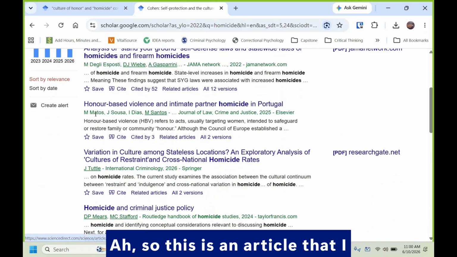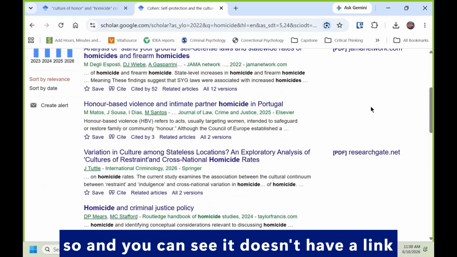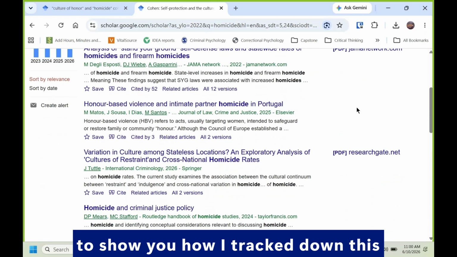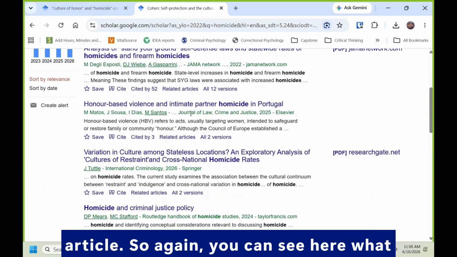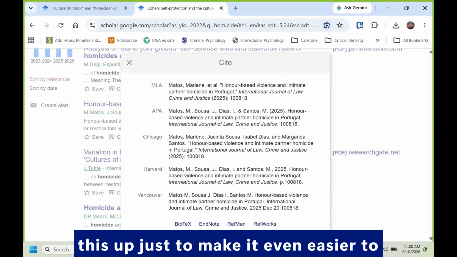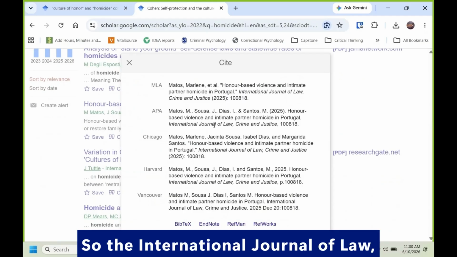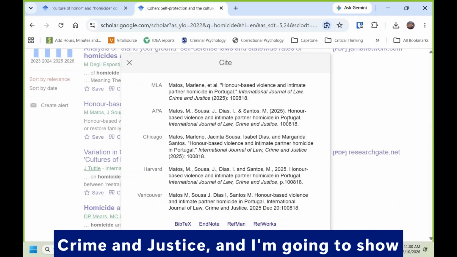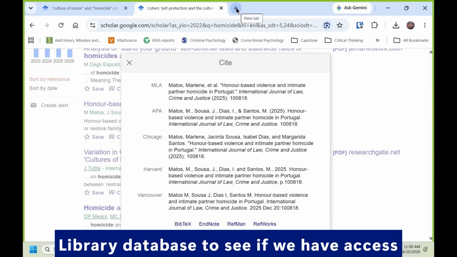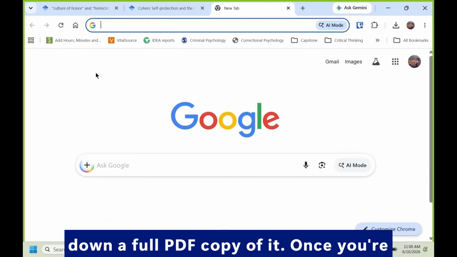So this is an article that I believe I tracked down. And you can see it doesn't have a link over here to find the PDF. So I'm going to show you how I tracked down this article. Again, you can see here what journal it was in. I'm just going to pull this up to make it even easier to see the full title of the journal. It's the International Journal of Law, Crime, and Justice. And I'm going to show you how to go through our Metro State Library database to see if we have access to that journal, and maybe we can track down a full PDF copy of it.